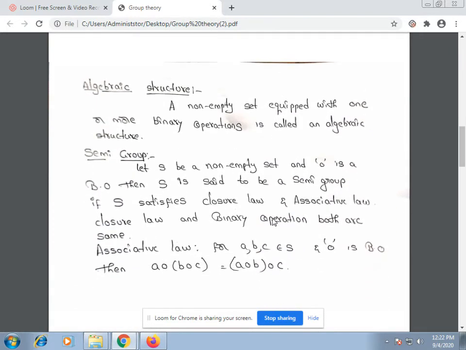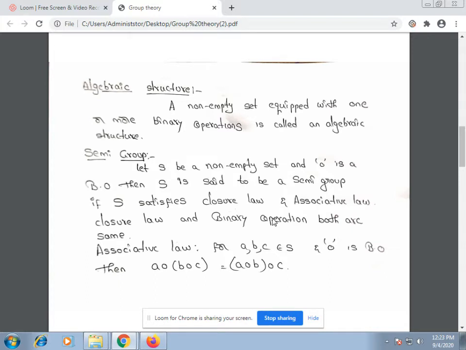Next definition: what is an algebraic structure? A non-empty set equipped with one or more binary operations is called an algebraic structure. I already discussed what a binary operation is. That is, (N, +) is an algebraic structure because plus is a binary operation on the set of natural numbers.